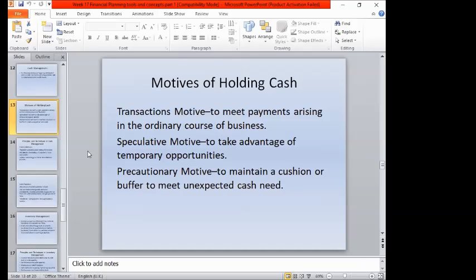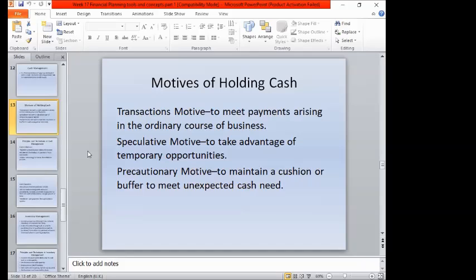We have the transaction motive, of course, to meet the payments that arise from the ordinary course of the business. It is very important to have cash on hand when it comes to emergency funds, in case of payments in the ordinary course of the business. And petty cash is part of the cash management.